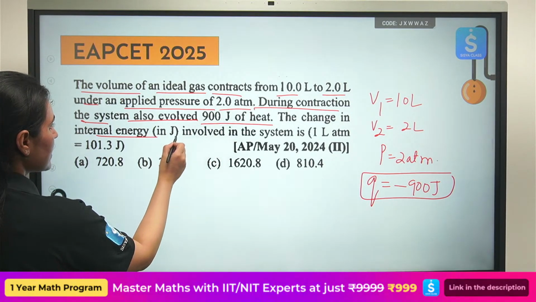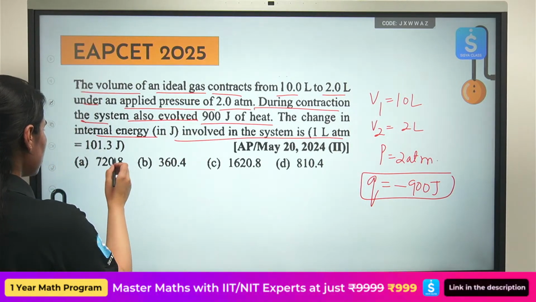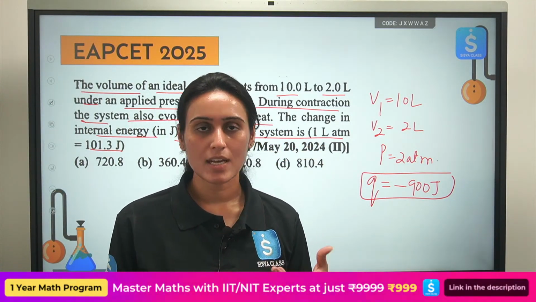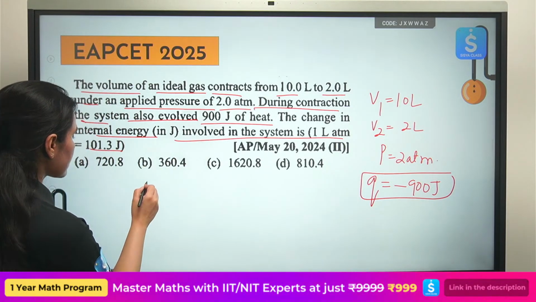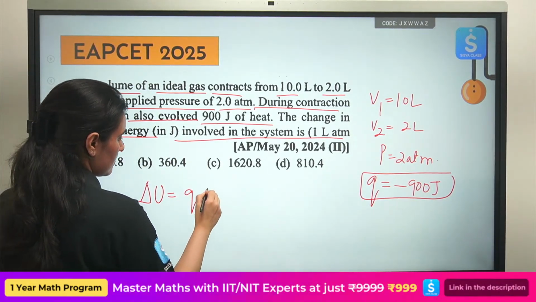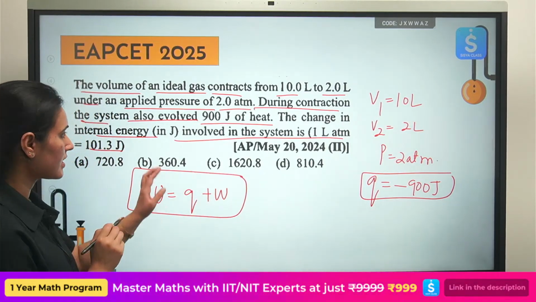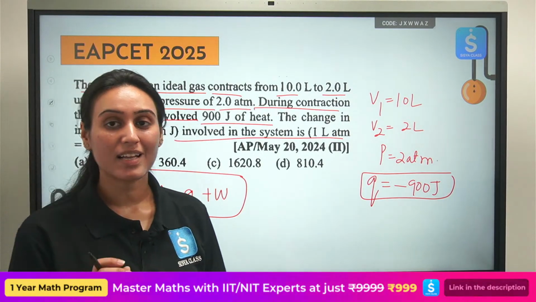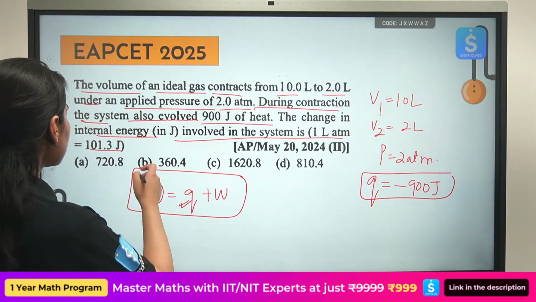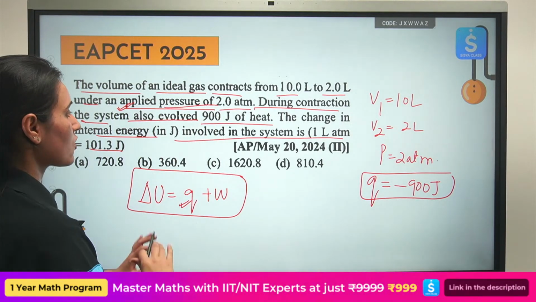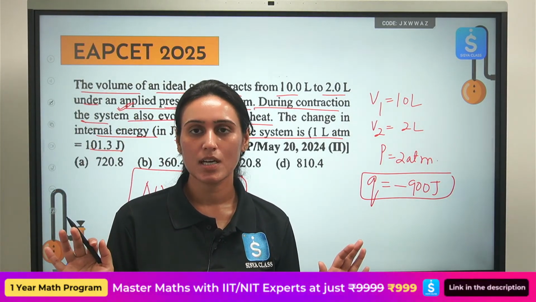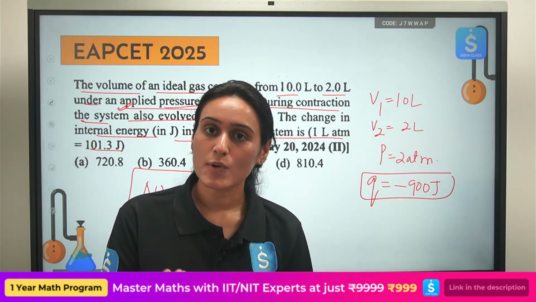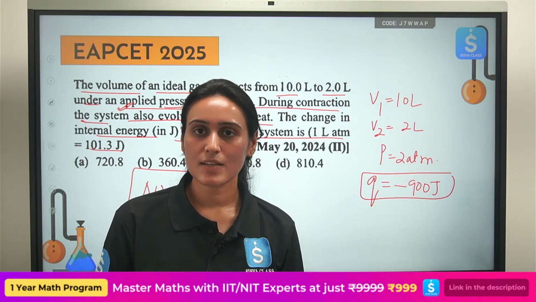The change in internal energy involved in the system is, and you are given the conversion factor also that you have to remember, 1 liter atmosphere is 101.3 joules. See, they are asking you to calculate internal energy change, right? In which heat exchange is already given to us. I just have to calculate the work done. Okay. And for work done, under an applied pressure, which is constant, is given. So what type of process they are talking about? Reversible or irreversible? For constant external pressure, we are talking about an irreversible process, everyone. So can we calculate the work done here? Yes, we can.